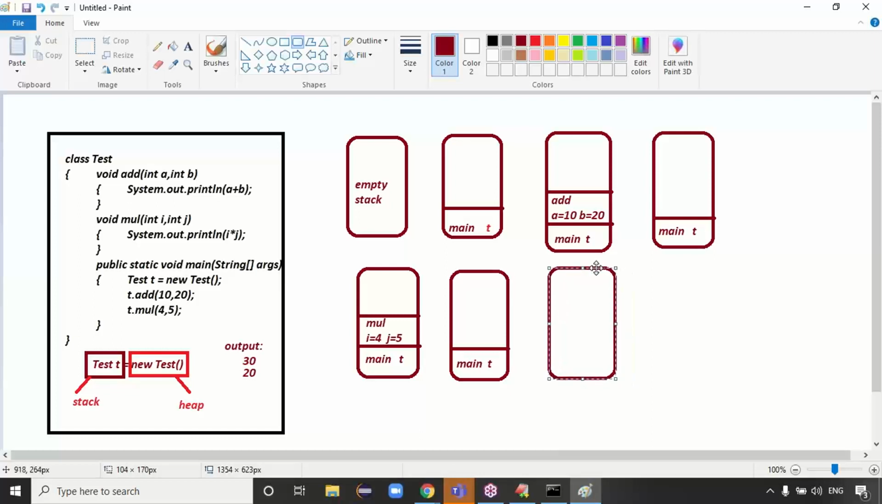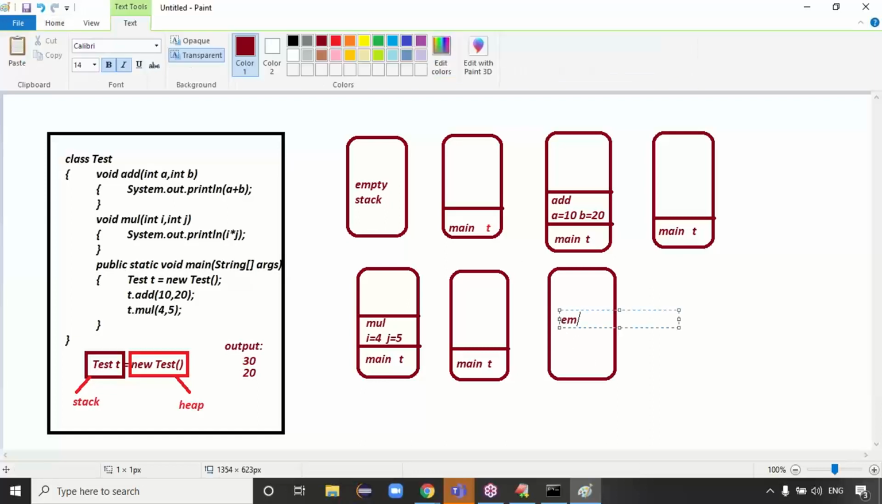Who will create the empty stack, guys? The JVM will create the empty stack before calling the main method. Then it calls the main method, and the main method is stored in the stack memory. The main method is calling the add method. Add is stored. Once add is complete, what happens, guys? It is automatically destroyed, right? Yes or no, guys? Automatically destroyed. That is the information, are you clear?